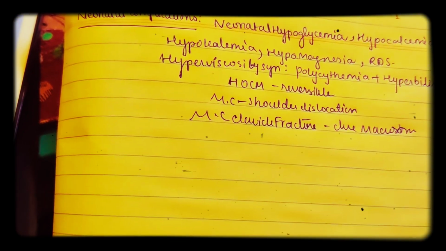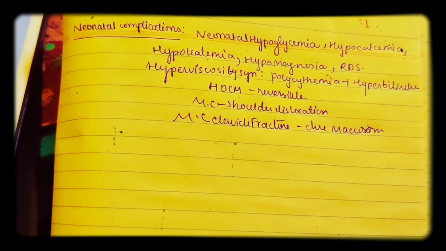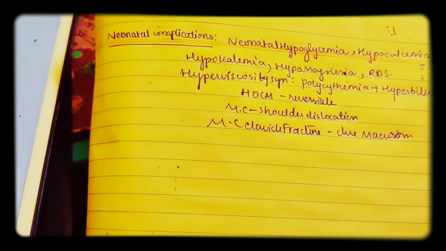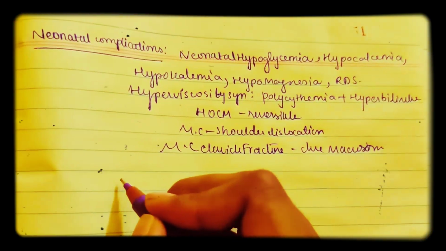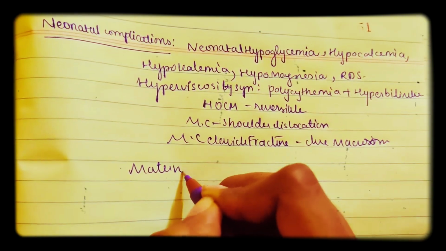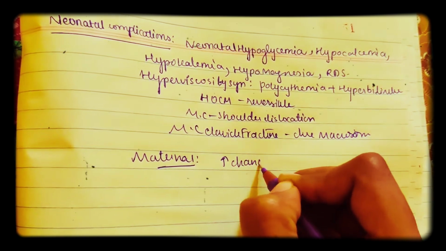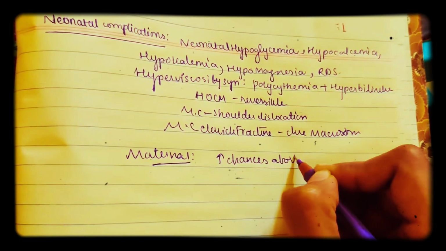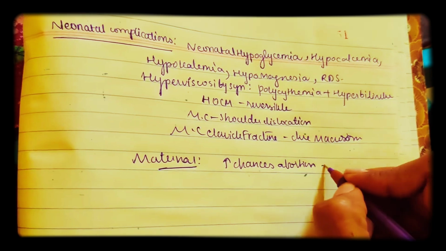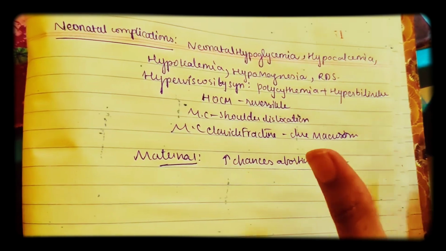Next, coming to maternal complications. Because of diabetes, what is going to happen to the mother during pregnancy? Maternal complications include increased chances of abortion in the mother because of diabetes, especially in overt diabetes, that is, those who already have pre-gestational diabetes.